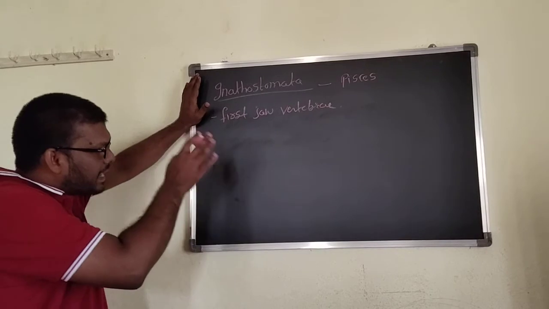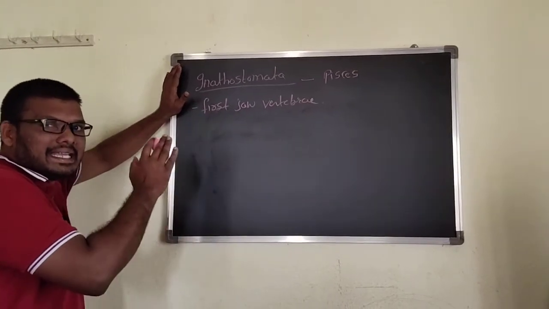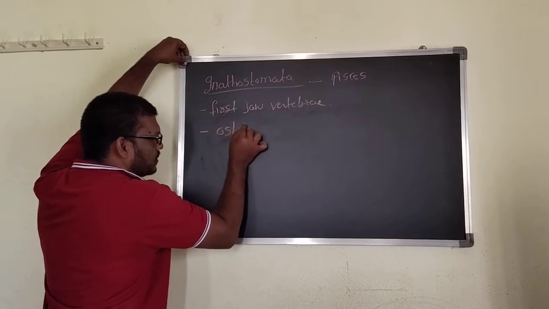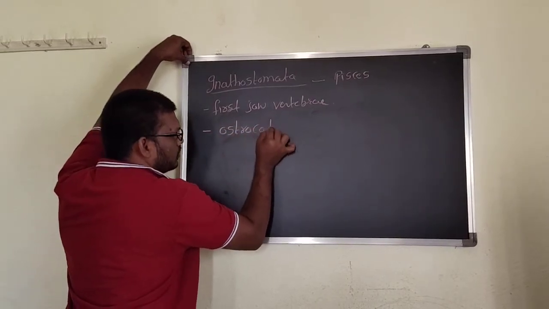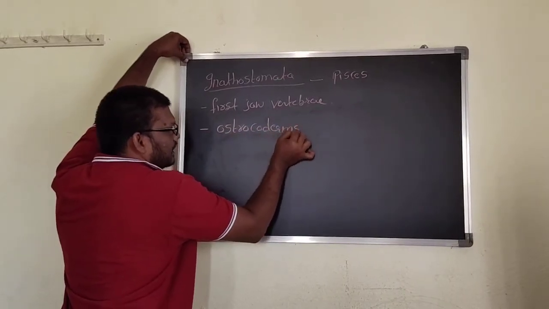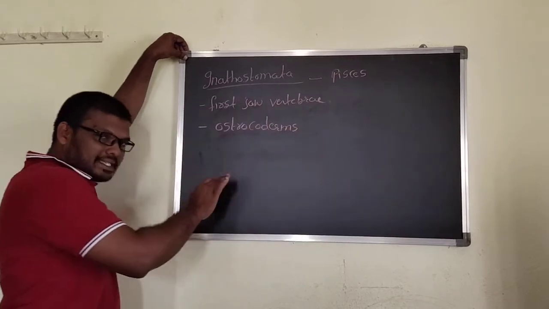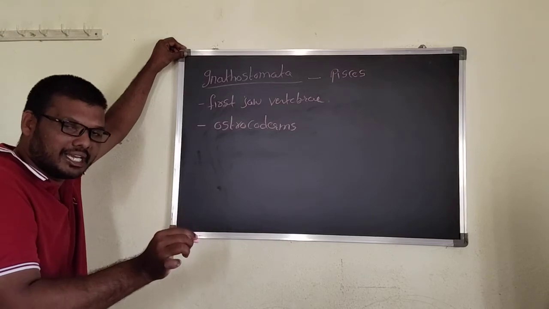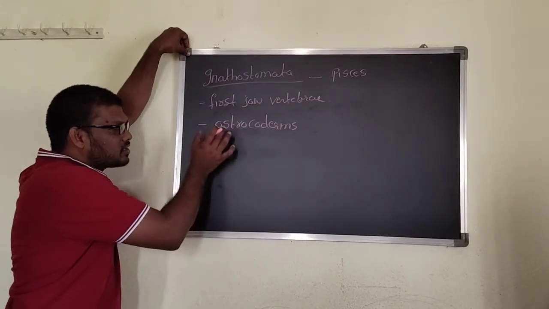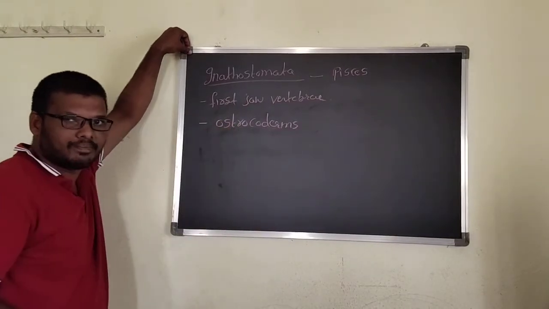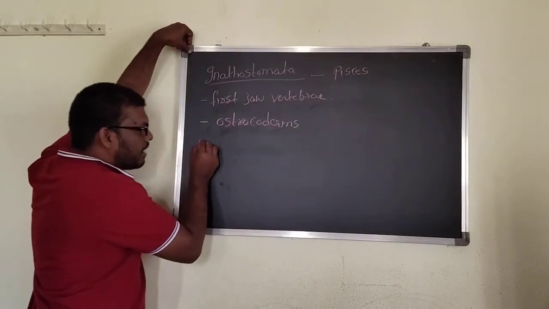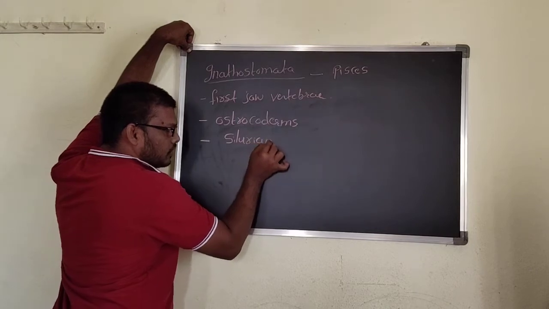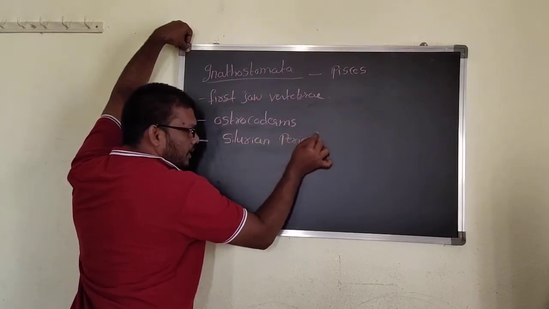This Pisces came from the jawless fishes, that is the ostracoderms. That's why the jawed fishes arise from the jawless fishes. The jawless fishes are called what? Ostracoderms. The Pisces evolved in the Silurian period. It is very important. Silurian period.